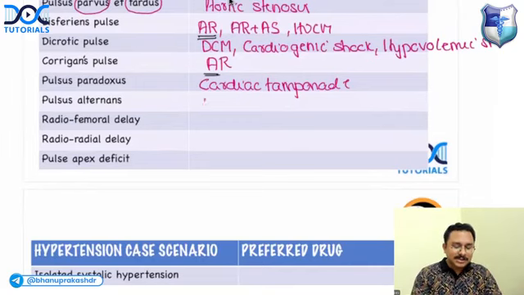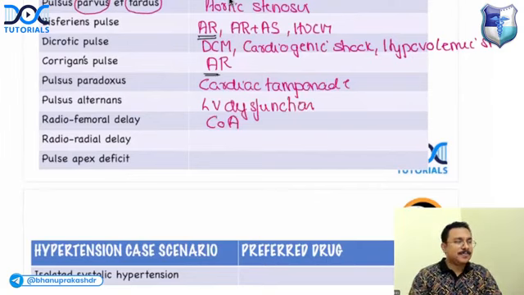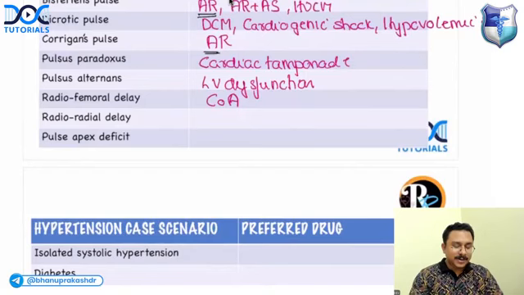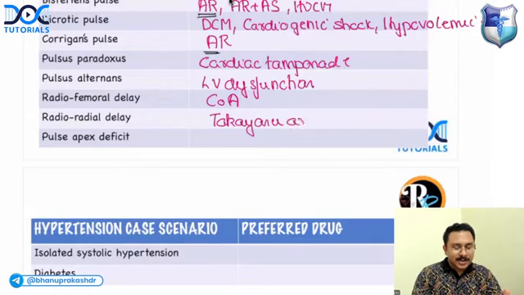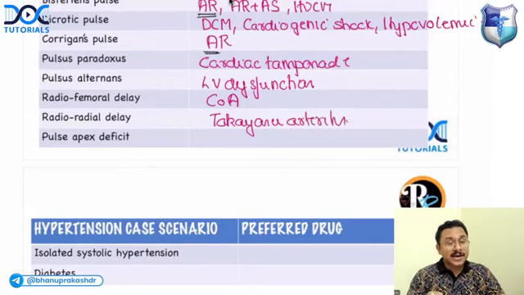Pulsus alternans is seen in acute LV dysfunction. Radiofemoral delay is seen in coarctation of aorta. Radioradial delay is seen in Takayasu arteritis. But remember, Takayasu arteritis can sometimes also produce radiofemoral delay.